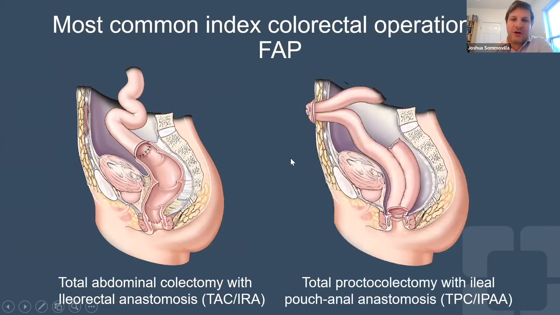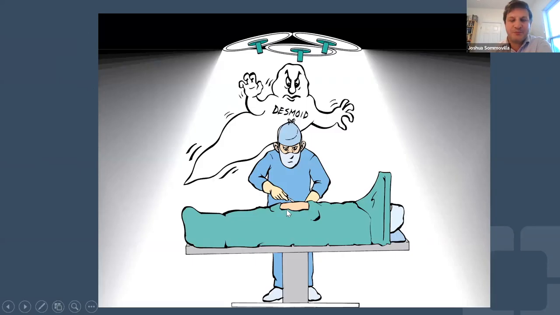In patients who need to have the rectum removed, so we remove their entire colon and the rectum, we often create what's called a J pouch, which is making a pouch-like formation out of the small intestine and connecting that directly to the anus. Because of the complexity of this surgery, we'll often give patients a temporary ileostomy bag with this operation. So these are the two most common surgeries that you'll see us do now in patients with familial polyposis.